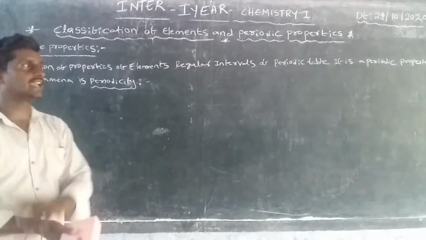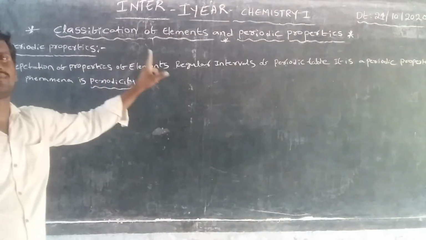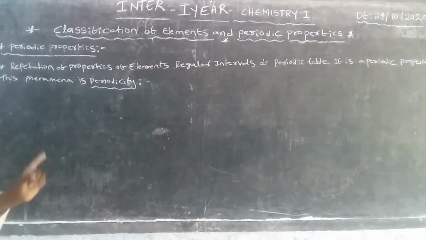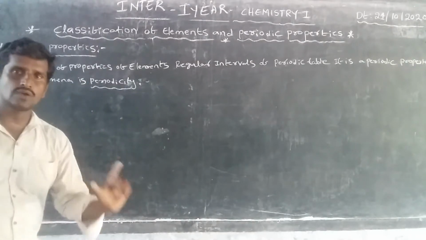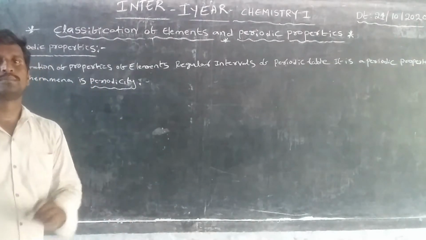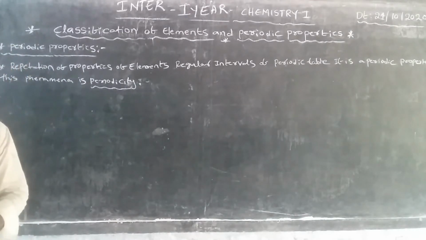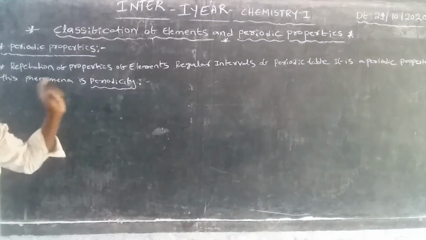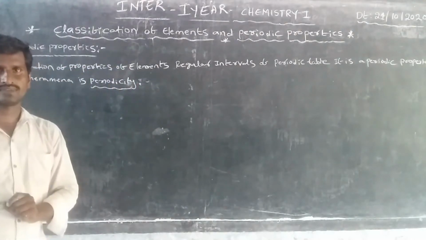Once again, the repetition of properties of elements at regular intervals of the periodic table. Very, very important, this word: regular intervals.